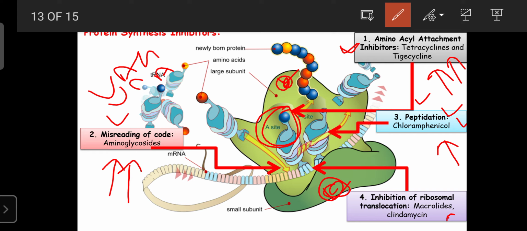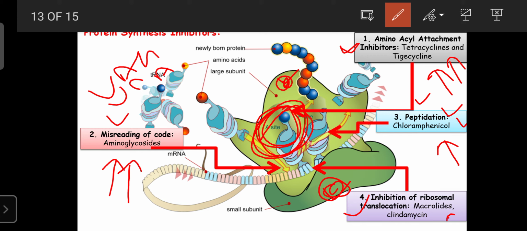In the fourth step of protein synthesis, the peptide chain is transported from the A site back to the P site, which then allows the attachment of new amino acids. That process is known as translocation. Azithromycin, macrolides and clindamycin inhibit the translocation. That does not allow the empty space on the A site.